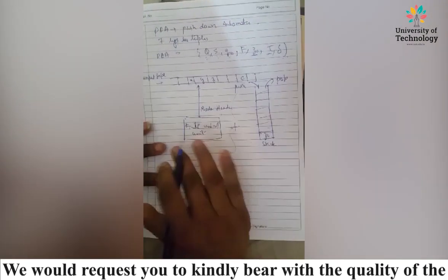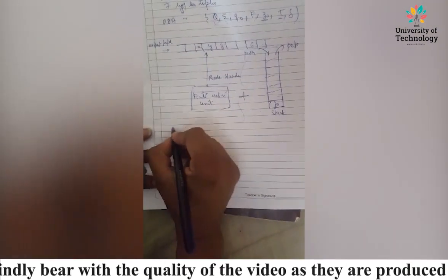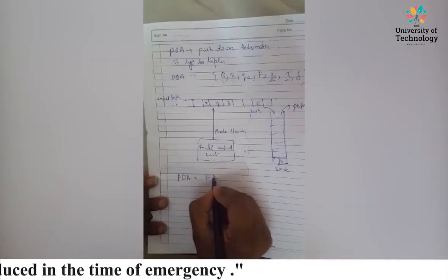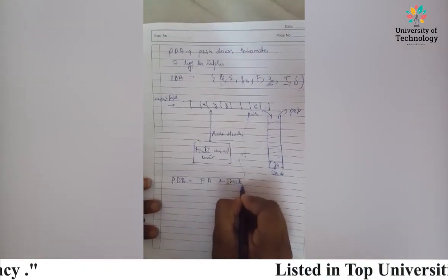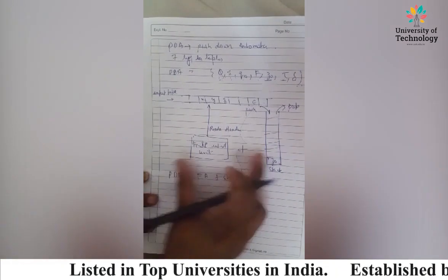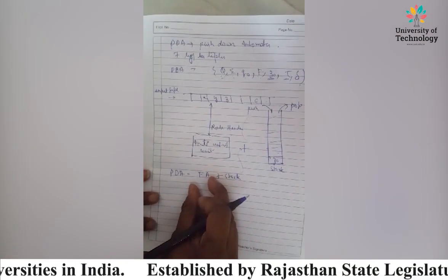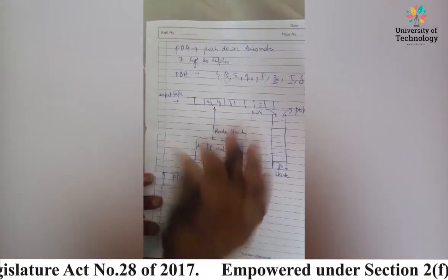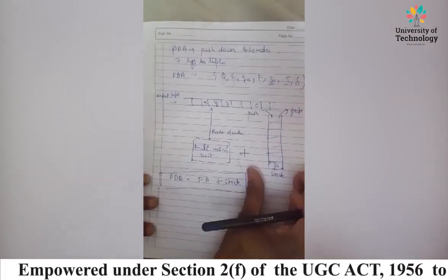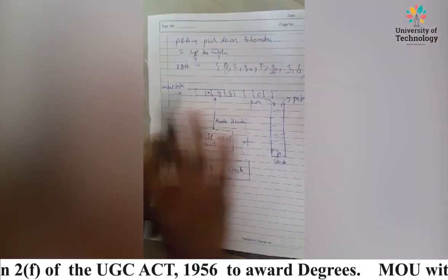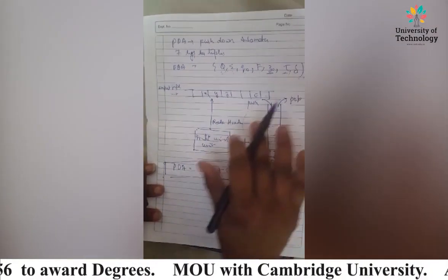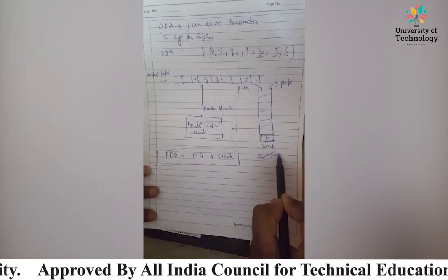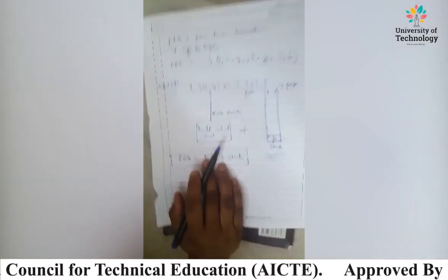This stack is added. So if we have to define what is push down automata, then we can define it that push down automata is a combination of finite automata plus stack, right? You can see here, this is the architecture of finite automata and this is the stack. So when we combine the finite automata with the stack, then it comes out to be a push down automata architecture. This is somewhat similar to finite automata, and this is the stack. The 2 operations performed in the stack are push and pop, right? So the one additional thing is the stack, and if we include the stack in it, then the push down automata is created.